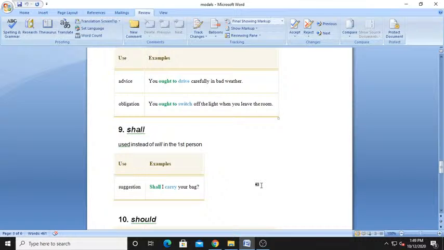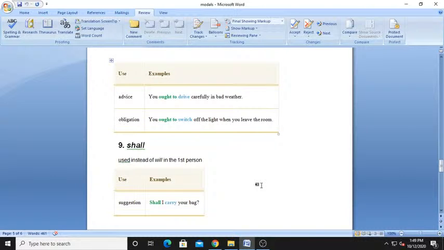Now shall. Shall and should we are using just for suggestion. Shall I carry your bag? So we say what it is. It's a suggestion. Okay. So in that case we can use shall.